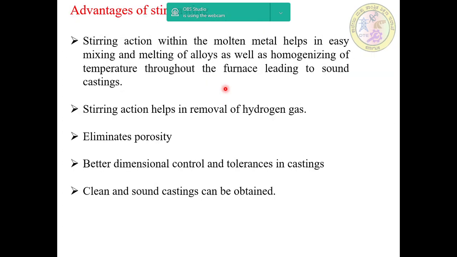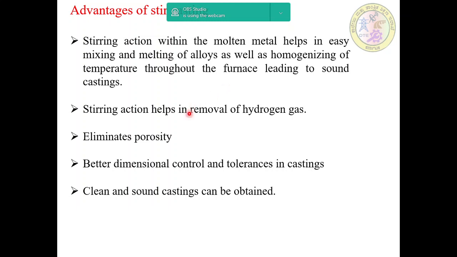And then the advantages of this stir casting. Stirring action within the molten metal helps in easy mixing and melting of alloys as well as homogenizing of temperature throughout the furnace, which leads to producing defectless or sound castings.